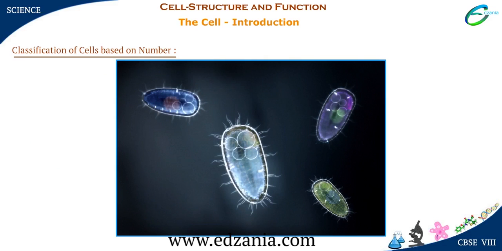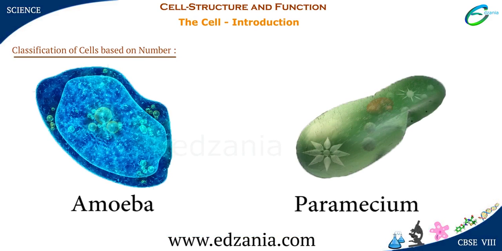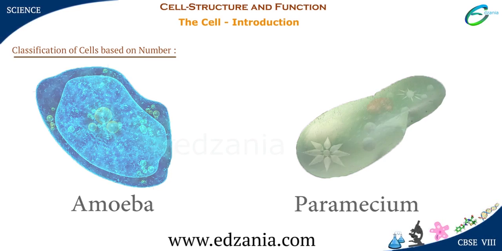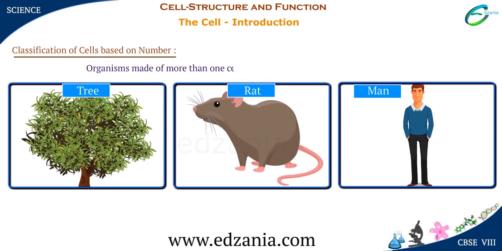Organisms can be made of a single cell or many cells. Single-celled organisms are called unicellular organisms. Amoeba and paramecium are unicellular organisms. Organisms made up of more than one cell are called multicellular organisms.